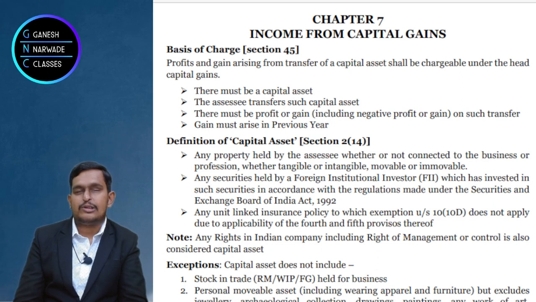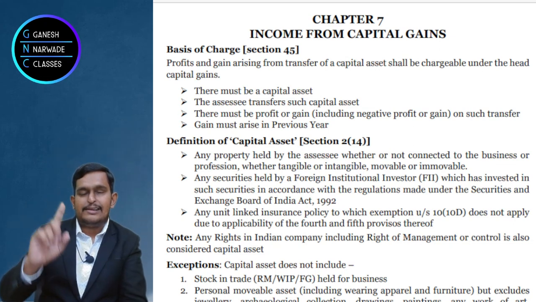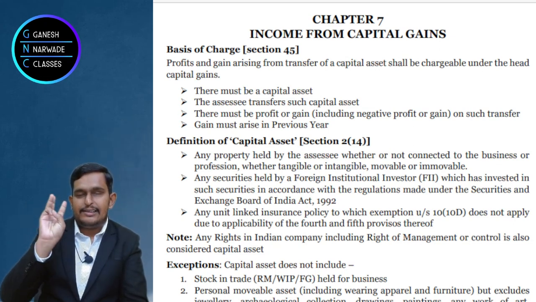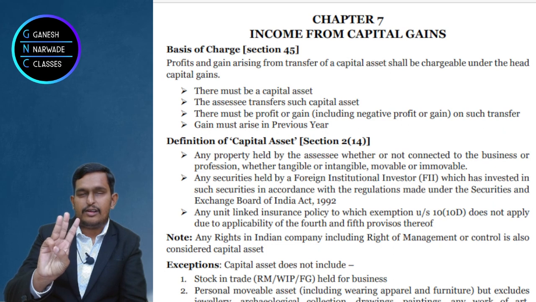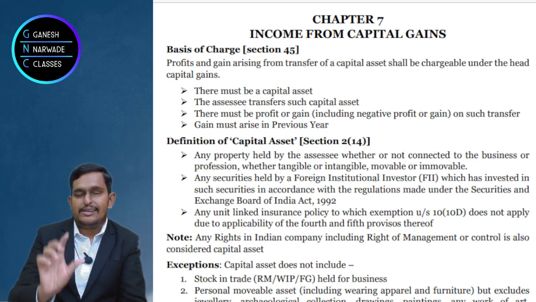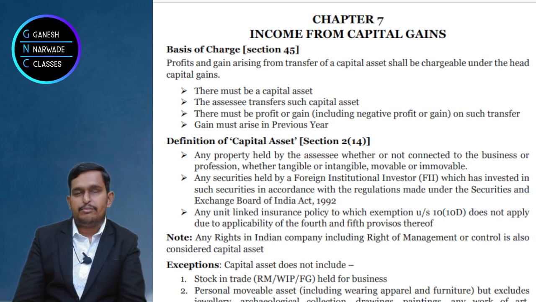And for loss also there are some adjustments which we'll do when the next chapters come. We'll learn what to do. Okay, but presently basics of charge, what is it? There must be a capital asset, it must be transferred, and you should earn profits or get losses from it, and this should happen in the previous year. If this happens, then it will be taxable in the previous year.